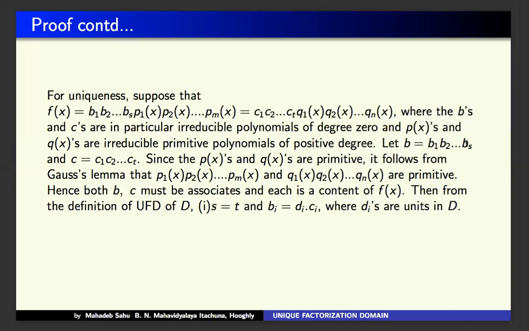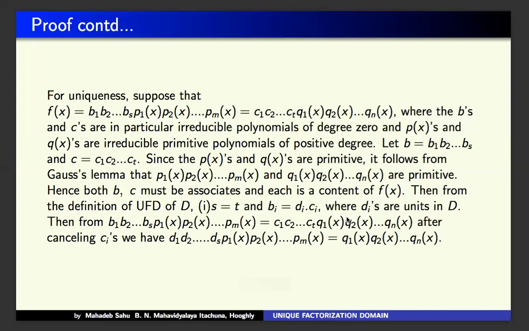is expressible by irreducible elements, so therefore by the definition of UFD, s becomes t, and bi becomes ci into some di for di belonging to D. Then from these two relationships, after cancelling, since it is an integral domain, cancelling the c's, we have, I just put the value of bi as di ci. Just replace bi by di ci.